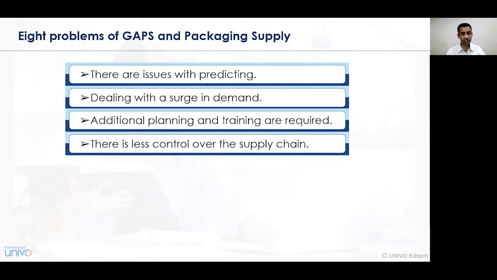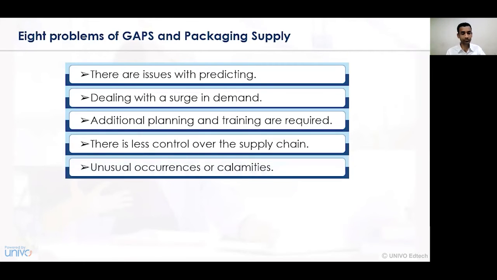There is less control over the supply chain. The supply chain being one of the most crucial considerations of a manufacturing unit, it has been observed many times that there is less control over the supply chain activity. When the supply chain activity is not given greater importance, the control is less, and this identifies as a gap, and hence the activity is not conducted in a very effective way.